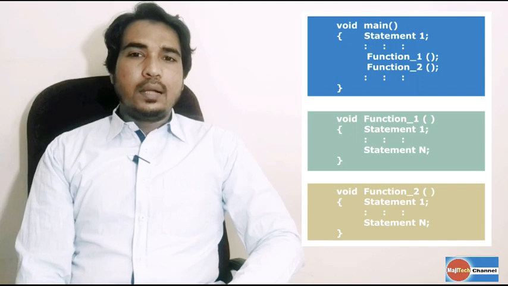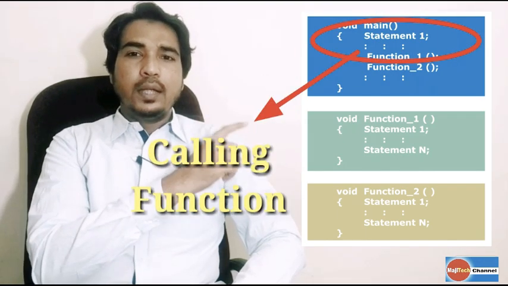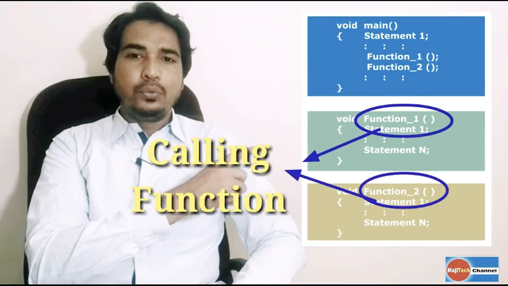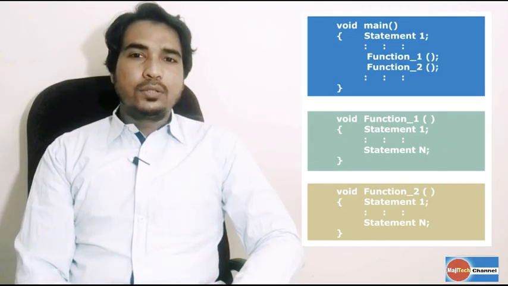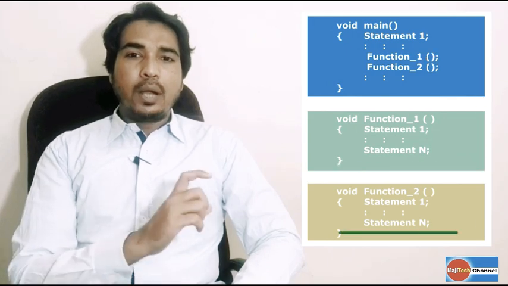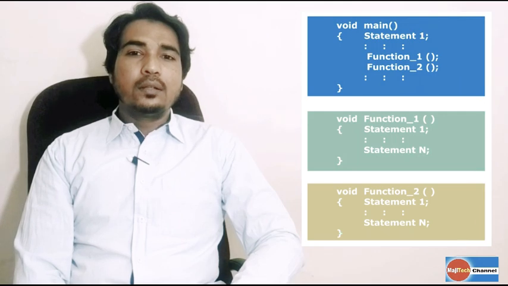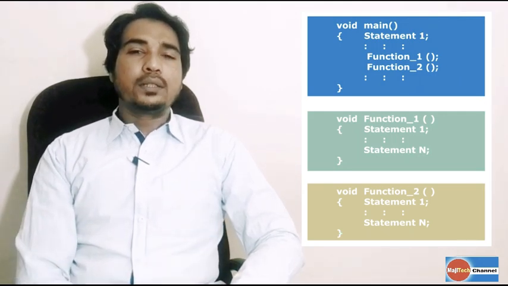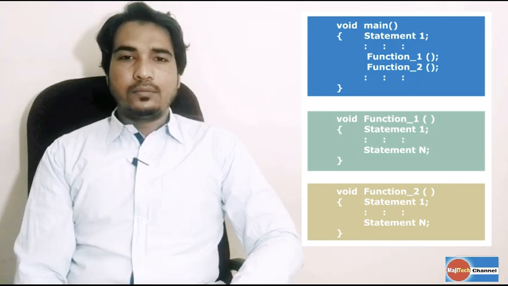In this example, the main function is the calling function and function 1 and function 2 are called functions. After executing all the statements of the called function, the program control is transferred back to the calling function with or without a value. It depends on whether a called function can return a value or not.